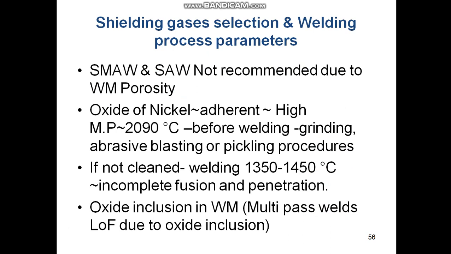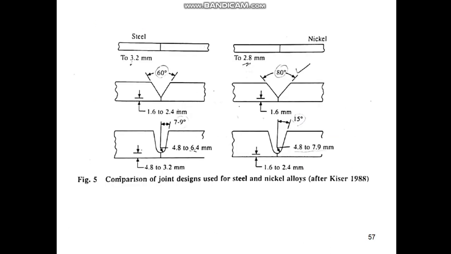Here the comparison of joint design is given for steel and nickel alloys. It is from the book Kaiser, 1988 version. So left hand side is steel, right hand side is nickel. So you would see that for an autogenous mode, 3.2 mm for a square butt configuration, we are going to prefer less thickness for nickel base alloy, 2.8 mm, because there are penetration problems.